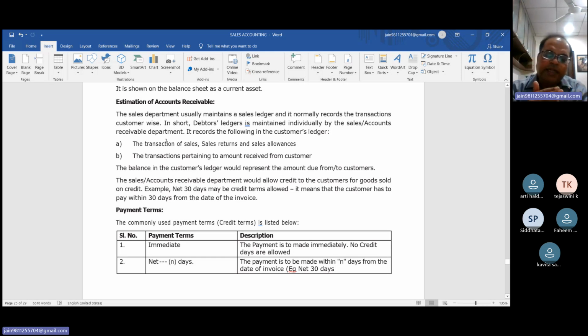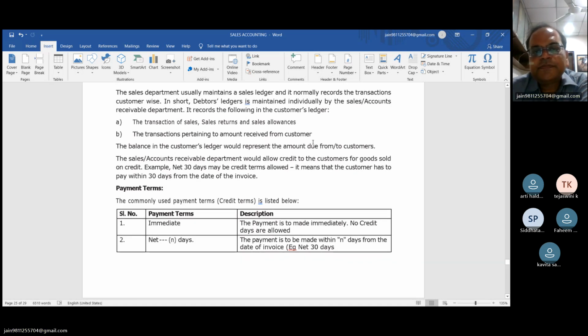Whenever you sell goods to Ram, to Cham, to Karan, to Amar, to Sita, to Geeta, we have to prepare all the debtor ledgers individually or separately. It records the following in the customer ledger: transactions of sales, sales return, and sales allowance. We have already discussed all three terms, I think, in the last class.